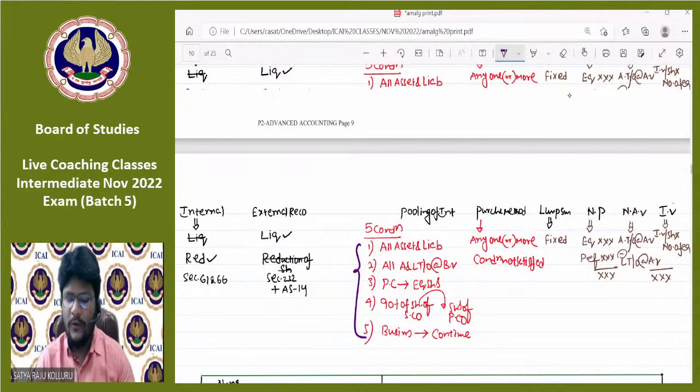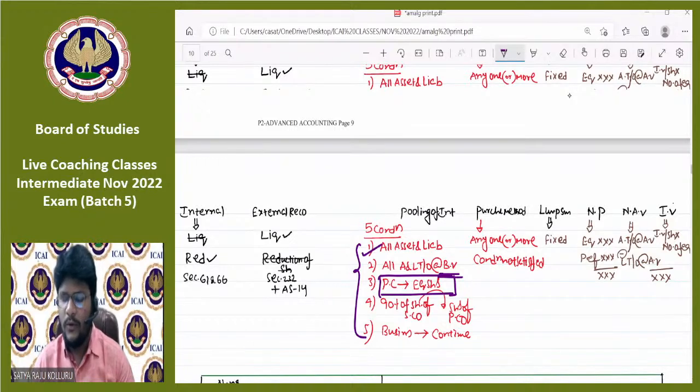The first and foremost condition is that all the assets and liabilities should be taken over by the purchasing company, at book values only. The PC should be discharged only in the form of fully paid up equity shares. That means no other form is possible, neither cash, nor debentures, nor preference shares.